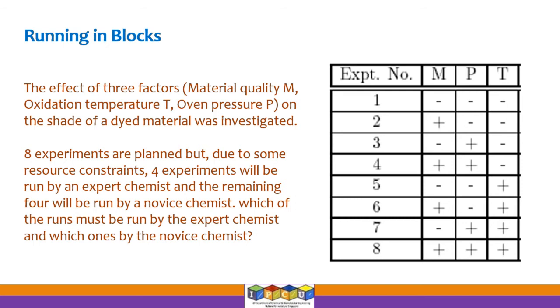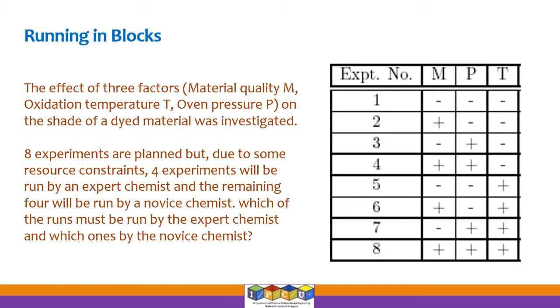Which 4 experiments should be done by chemist A and which 4 experiments should be done by chemist B, so that the confounding is completely or at least partially reduced? Okay, it will be great if it is completely reduced. That means if you find 2 people with the same skill level, it doesn't matter. You can assign any 4 of 8 experiments randomly to one person and the remaining to the other person.